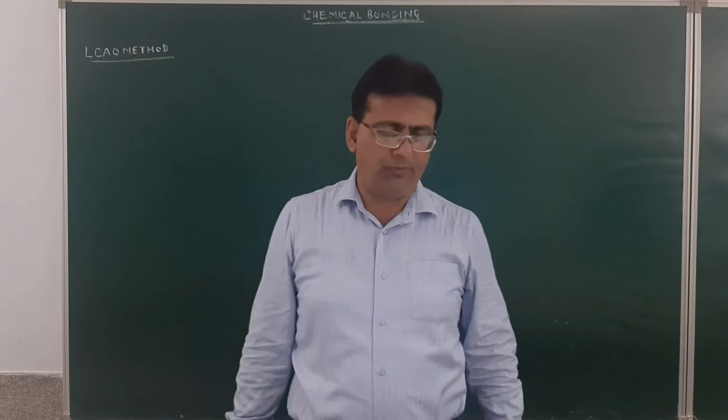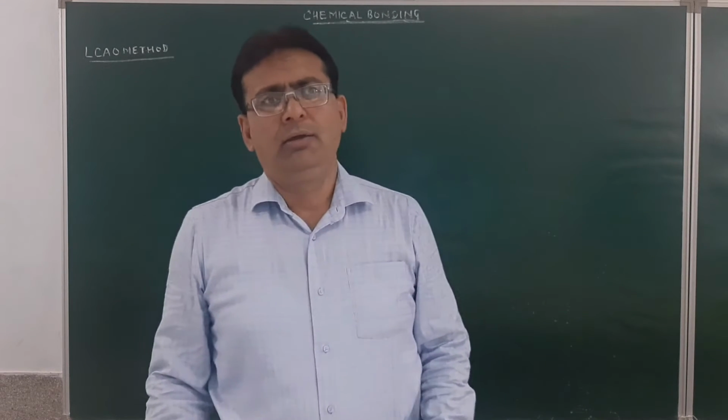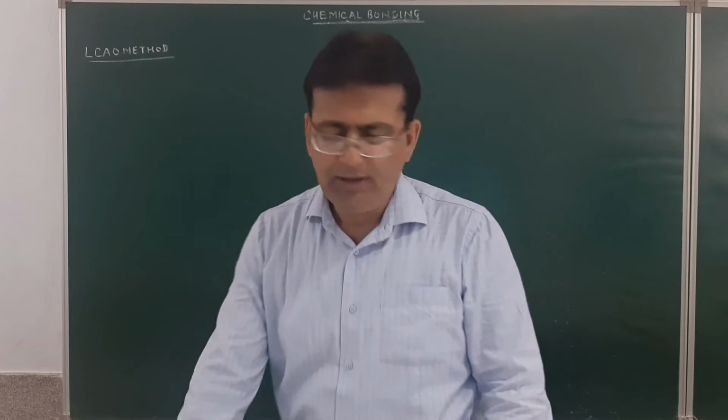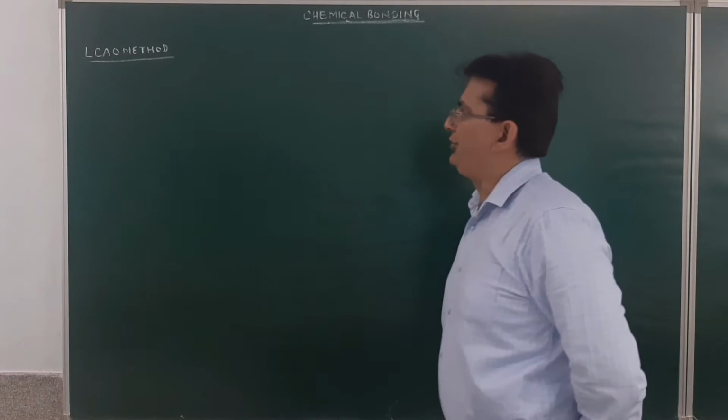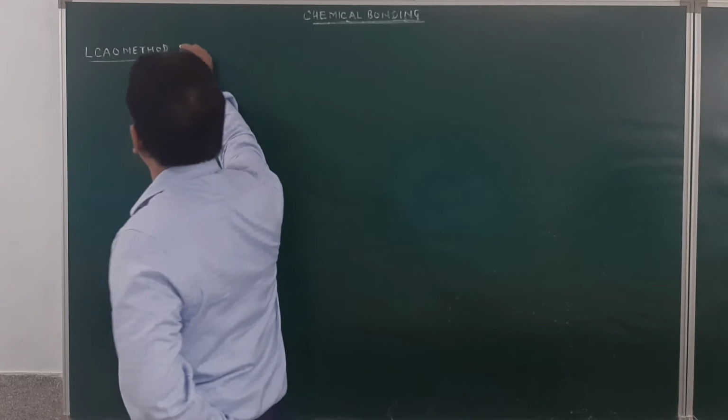This formation of bonding and anti-bonding molecular orbitals can also be explained by constructive interference as well as destructive interference.